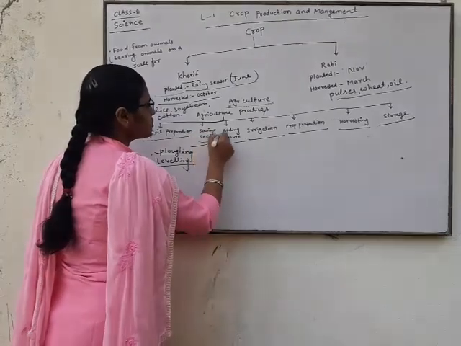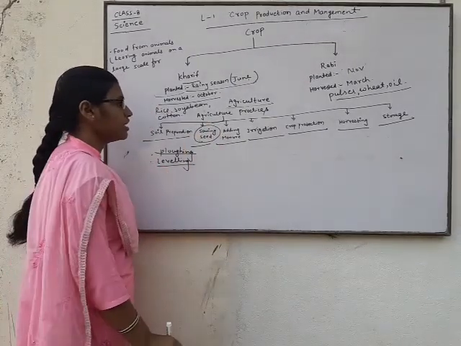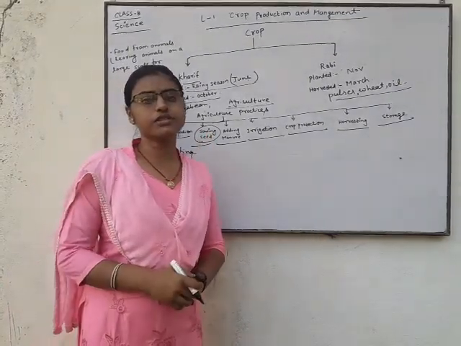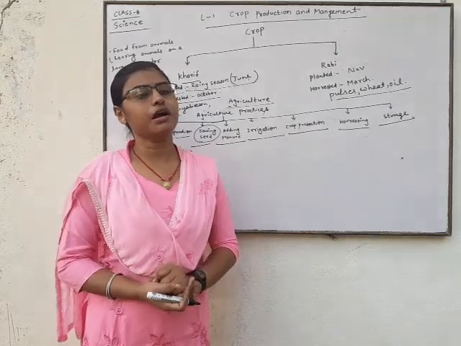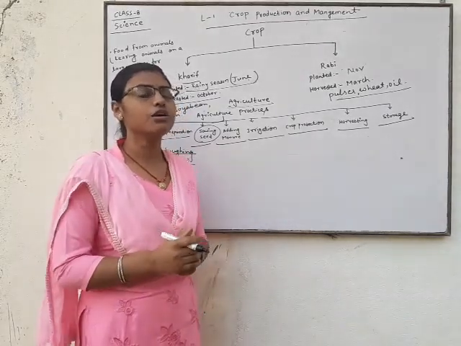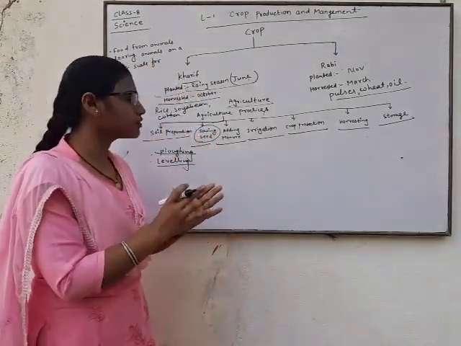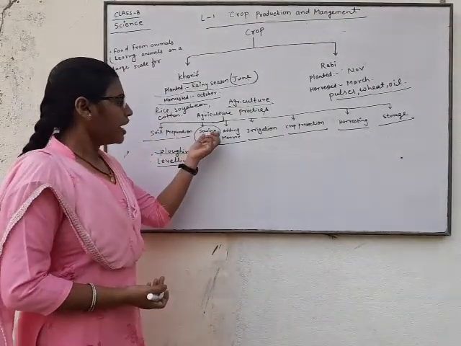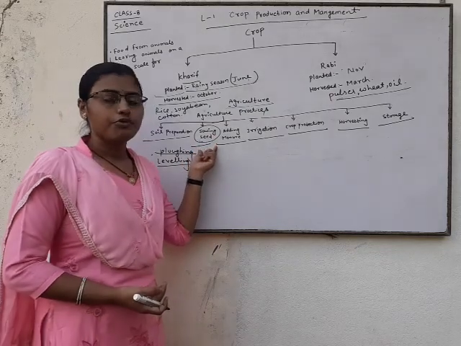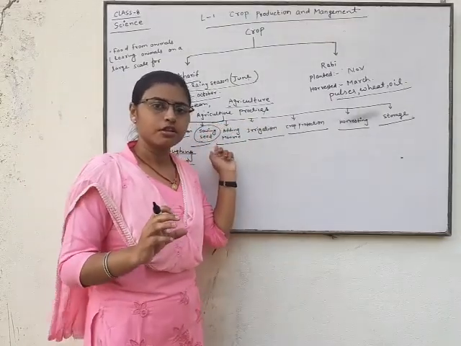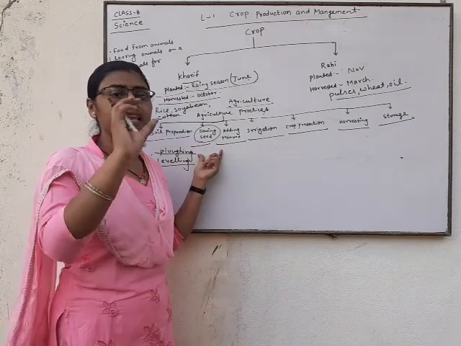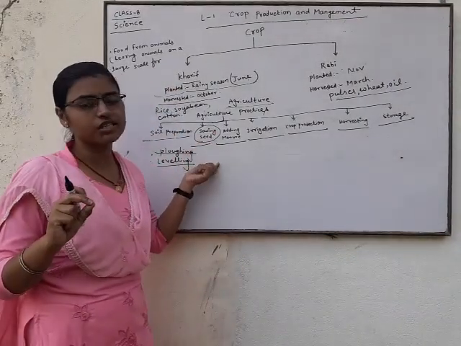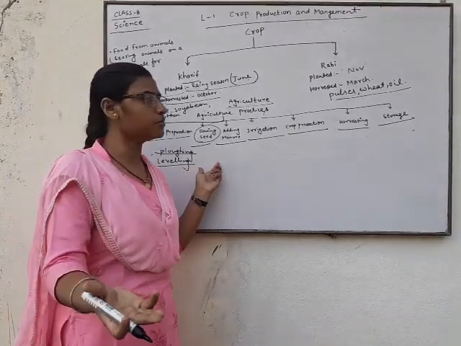And our next practice of agriculture is sowing seed. Sowing seed, selection of seed. Before growing any plants, we need to select the best quality of seeds. This process is known as sowing seed. It means selection of the seed.